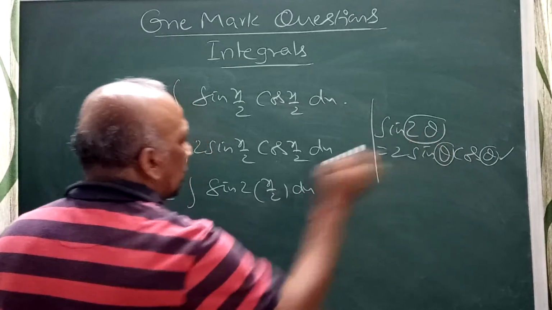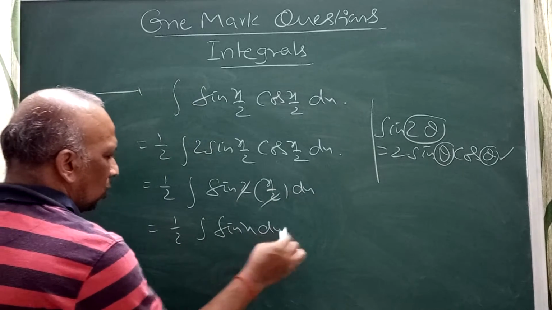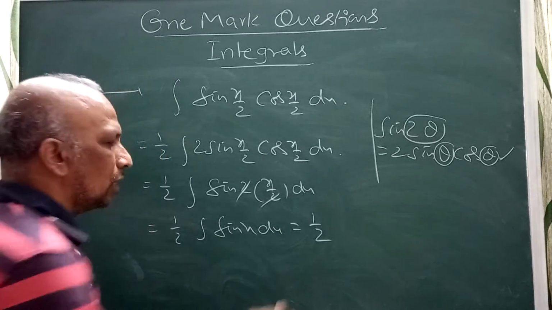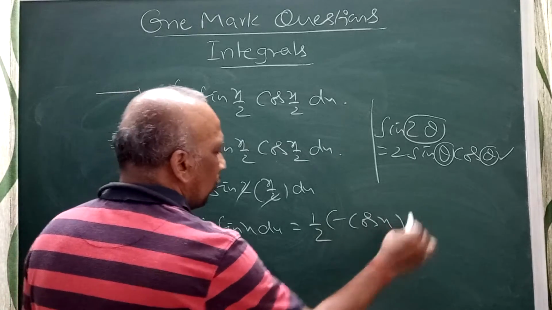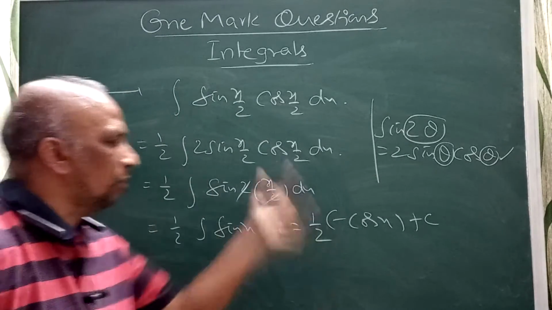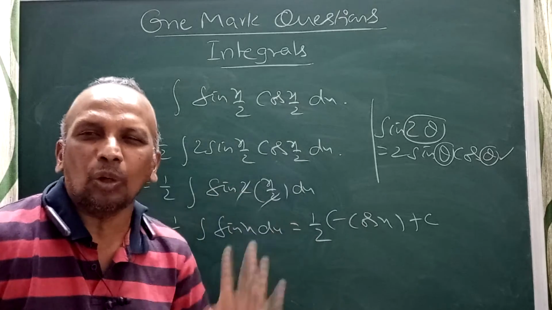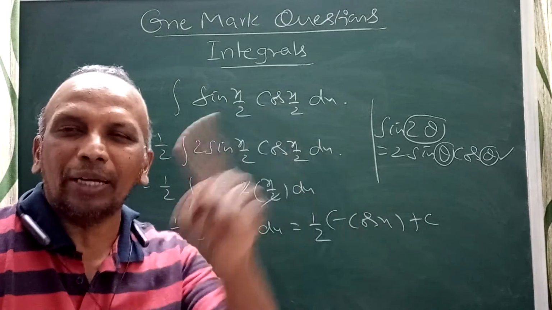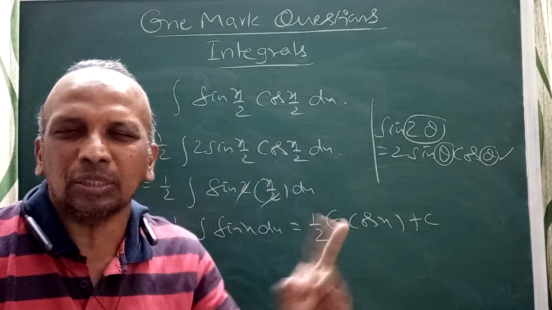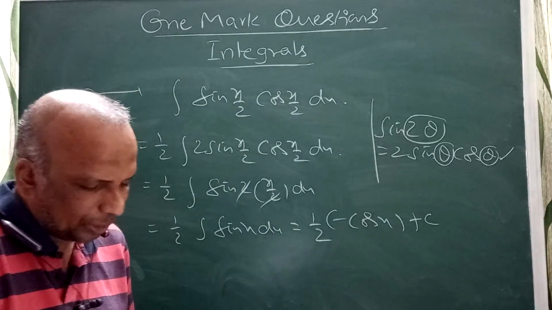When theta, theta, 2 theta, the 2 cancels, and we get 1 by 2 integral sin x dx. Be careful. Integral sin x is minus cos x plus c. The answer is minus cos x. When you have any doubt or confusion, verify: the derivative of minus cos x is sin x. Yes, your answer is perfectly right. Like that, you should verify. Be careful: integral of sin x is minus cos x, so don't confuse it with the derivative. Most students make a mistake in this case. Should be careful.